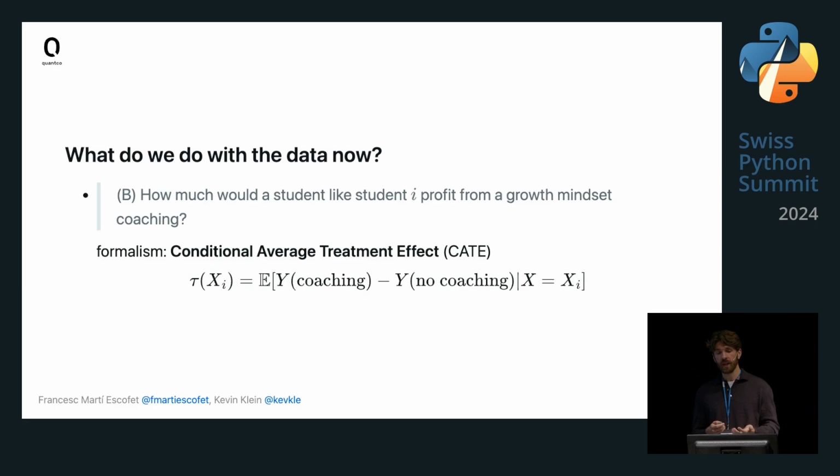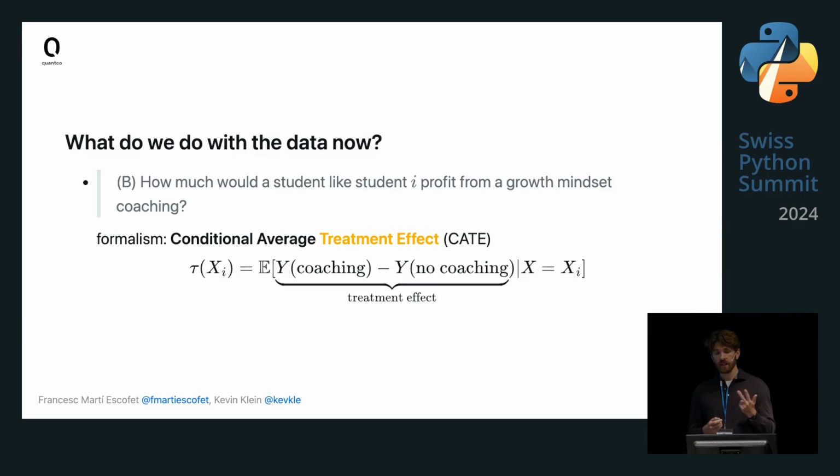And conditional average treatment effect basically consists of 3 components: conditional, average, and treatment effect. Let's start with the treatment effect. Treatment effect basically just means that we're comparing two different outcomes in two different worlds. So I think this is rather intuitive in the sense that we ask the question of, for a given student, what would have been their GPA had they received coaching? And what would have been their GPA had they not received coaching? And compare these two implications of causal situations. And since our outcome is a scalar, we can just do this comparison with a subtraction.